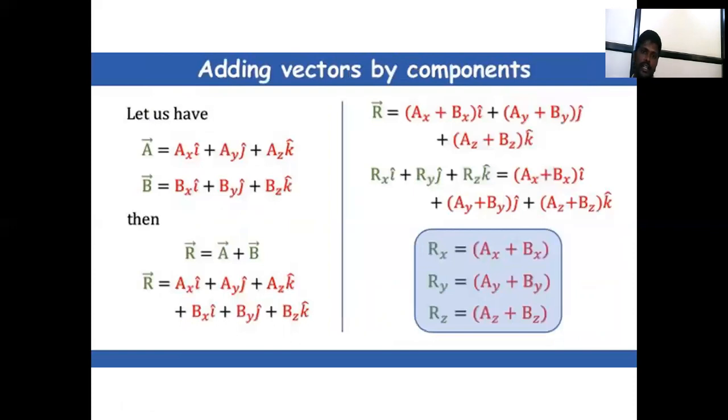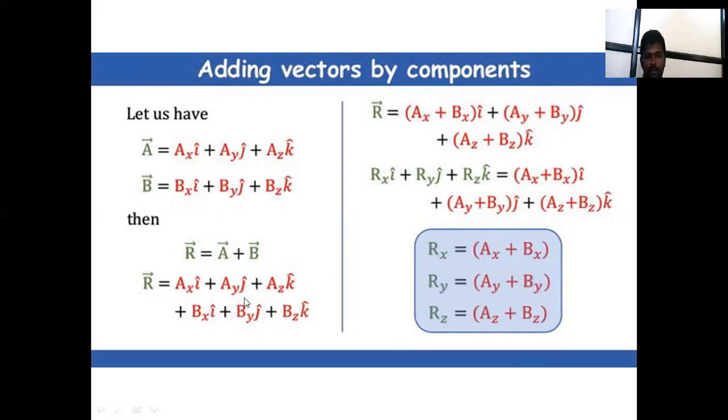Addition of vectors by components. Two vectors A bar and B bar are 3D vectors. Then the resultant vector R is equal to A plus B. A is Ax i cap, Ay j cap and Az k cap, and B means Bx i cap, By j cap and Bz k cap. Then R is equal to A bar plus B bar.